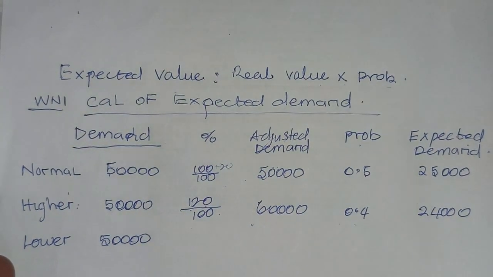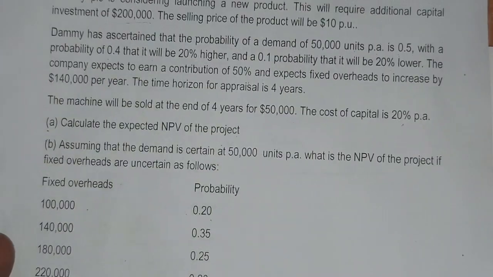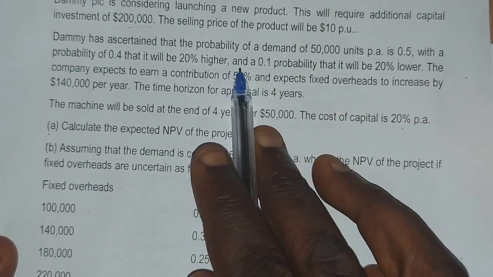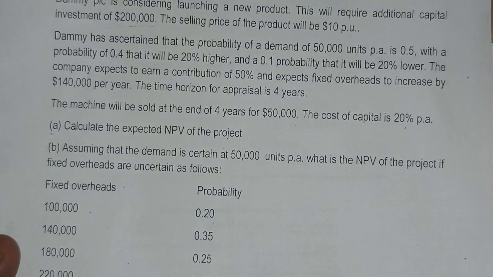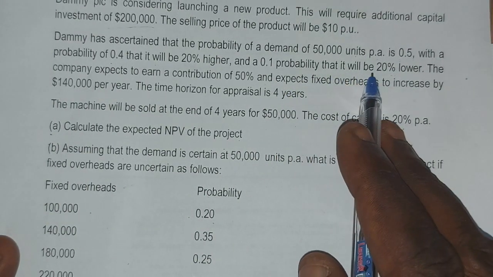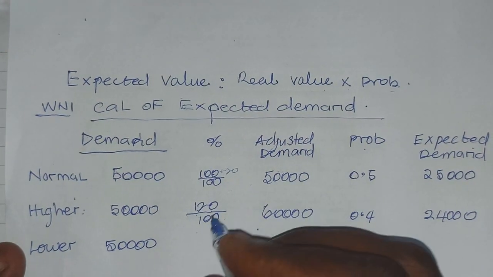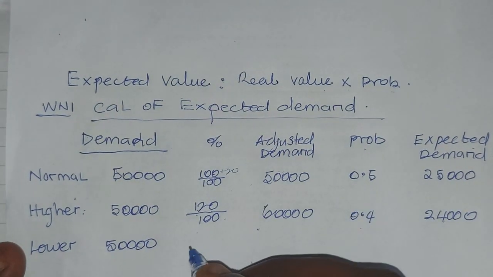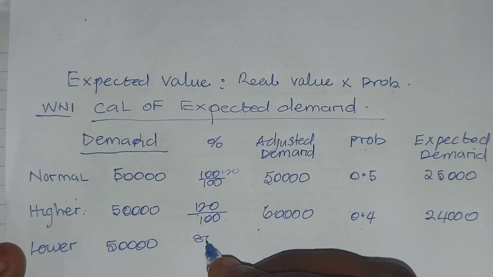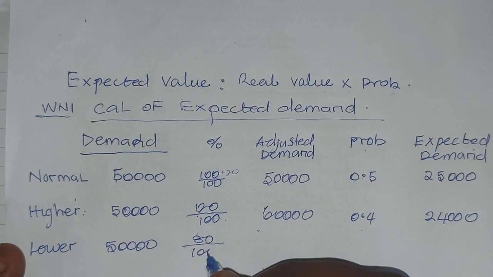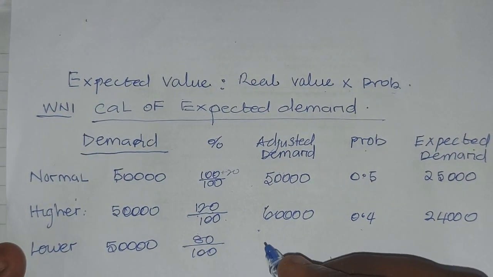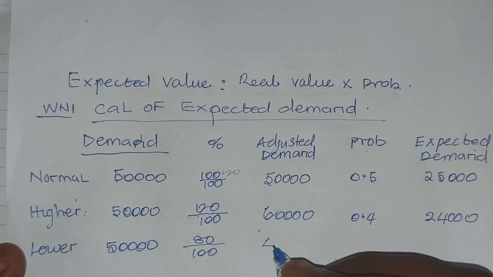Then at lower, 50,000, we are not certain. The probability is 0.1 that it will be 20% lower. So if it is 20% lower, that is 100 minus 20, that's 80 over 100. Multiply by this, and that will give you 40,000.